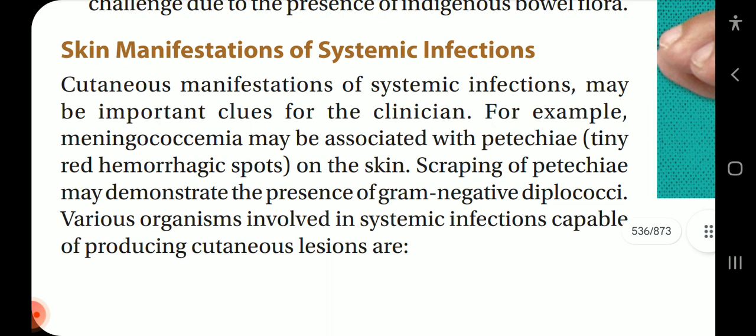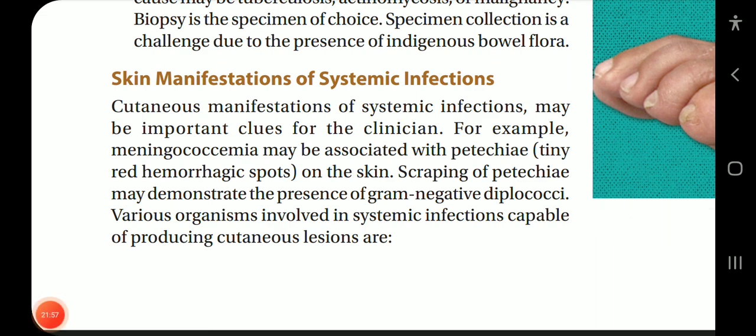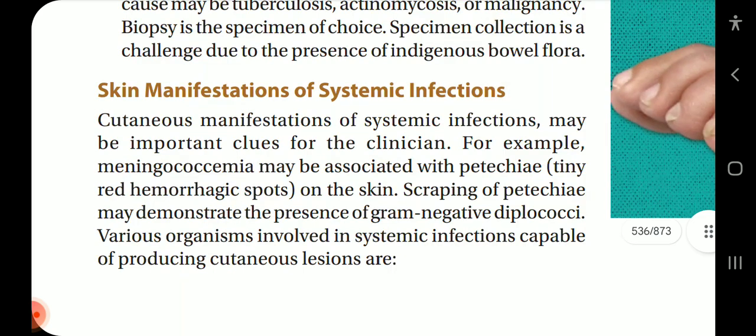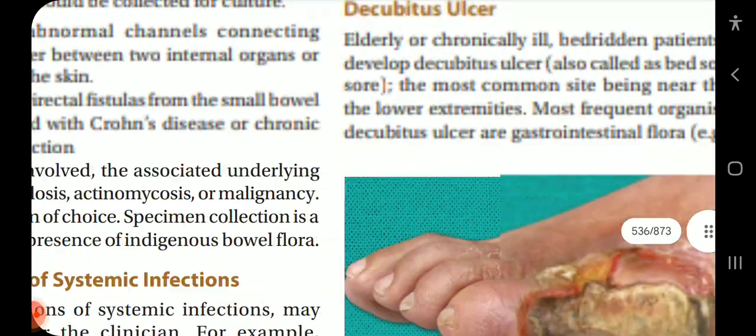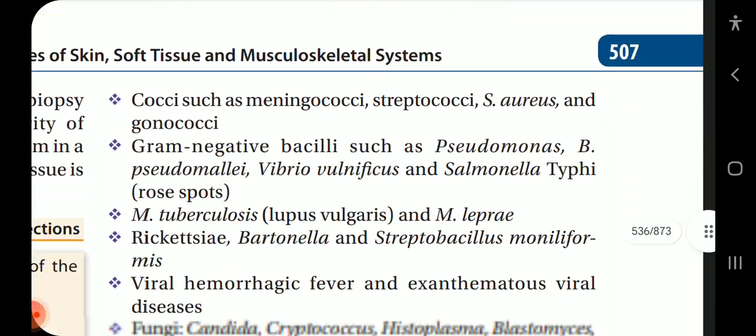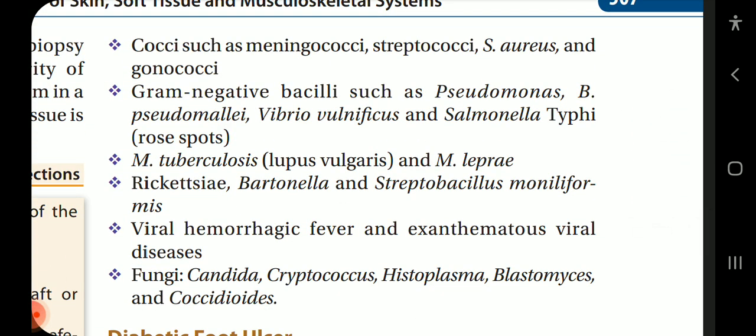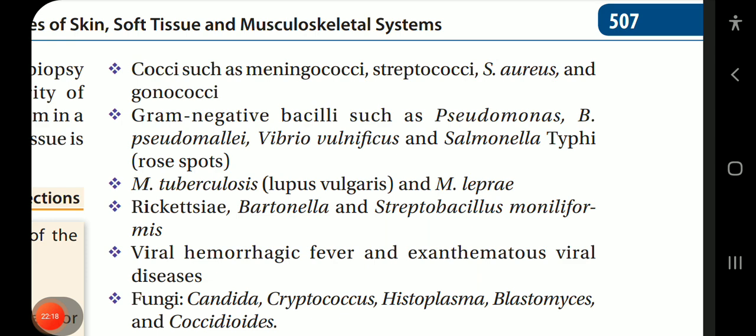Skin manifestations of systemic infections. Cutaneous manifestations of systemic infections may be important clues for the clinician. For example, meningococcemia may be associated with petechiae, tiny red hemorrhagic spots on the skin. Scraping of petechiae may demonstrate the presence of gram-negative diplococci. Various organisms involved in systemic infections capable of producing cutaneous lesions are cocci such as meningococci, streptococci, Staph aureus, and gonococci.